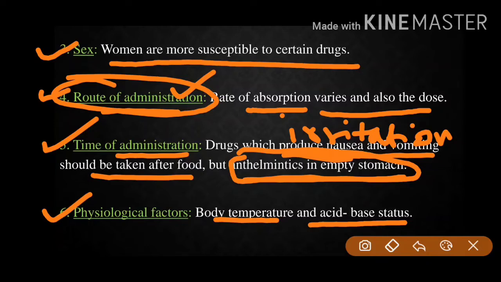These salicylates lower the body temperature only in fever, not in normal individuals. So that is the physiological factor. And acid base status affects distribution and excretion of the drug. So therefore the acid base status and body temperature should be maintained, as they also have an effect on drug action.